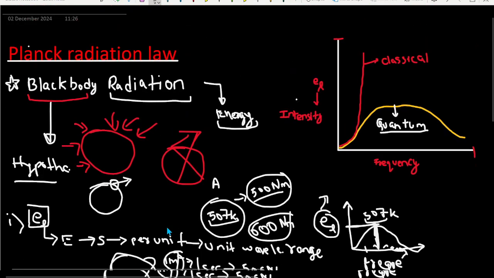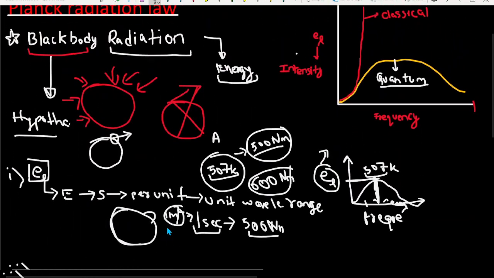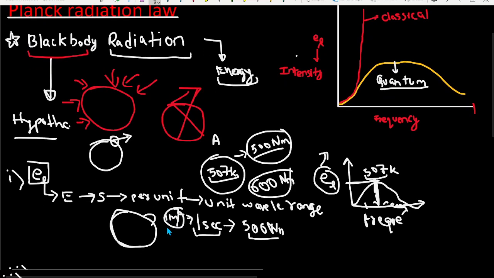And in this particular video, we talked about blackbody radiation, but I haven't discussed much about this particular graph, because you will understand it much better in the next video where I'll discuss the Rayleigh-Jeans law, because these things are required to understand the Rayleigh-Jeans law. But I will try to explain this graph now in a very short and comprehensive manner: the meaning of this graph is the difference between the classical and the quantum perspective.